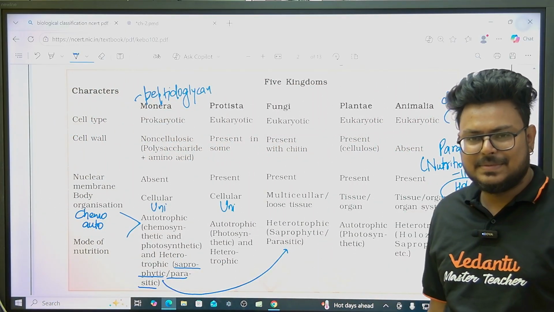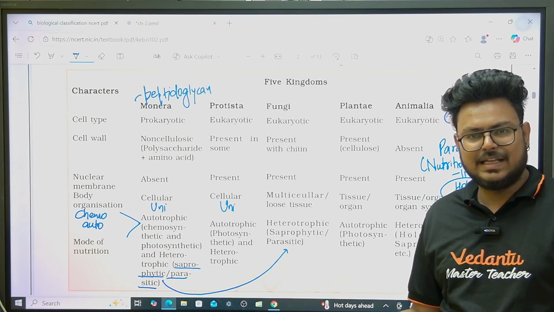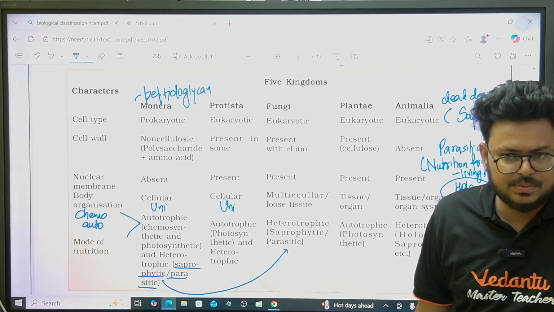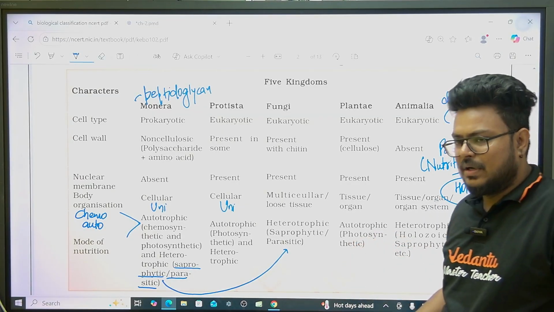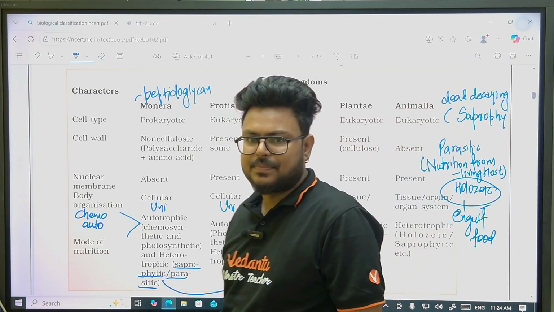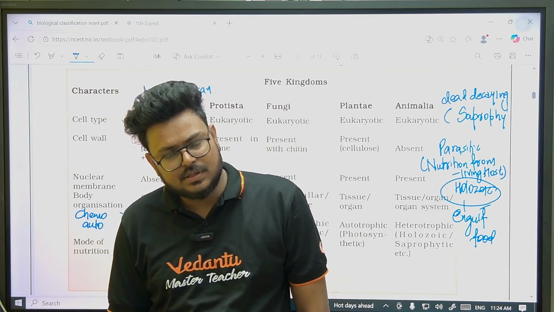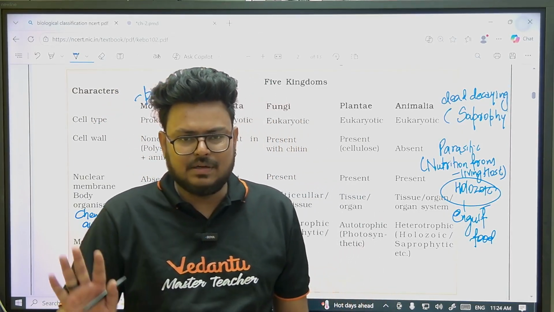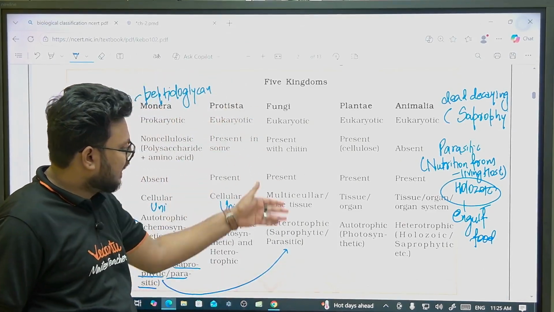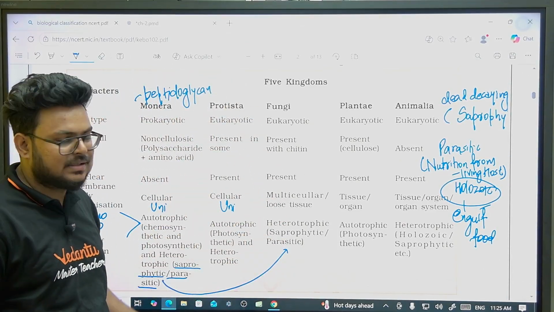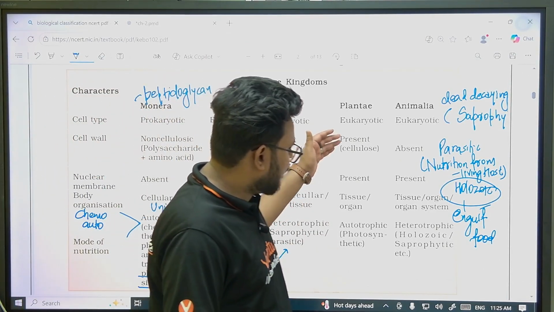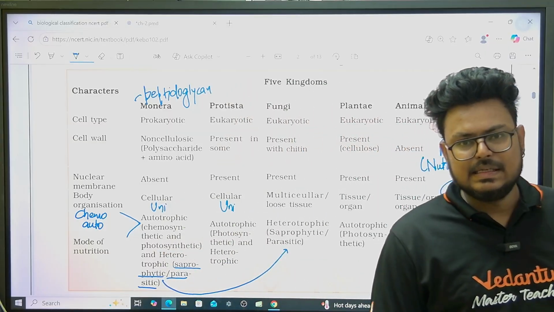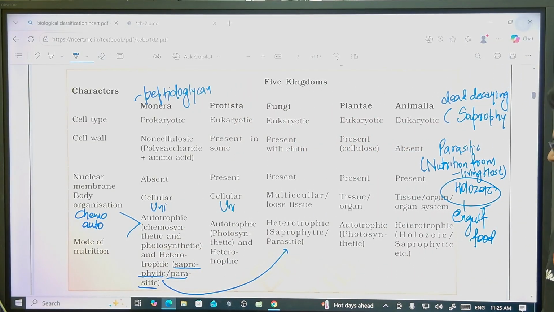So when organisms generate energy from chemicals, it will be chemoautotrophs. When they depend upon other organisms, then it will be heterotrophs. Normal plants are simple autotrophs because they generate energy from sunlight. Fungi, saprophytic, and they can be parasitic also, right? If we talk about plantae, majorly our autotrophs.